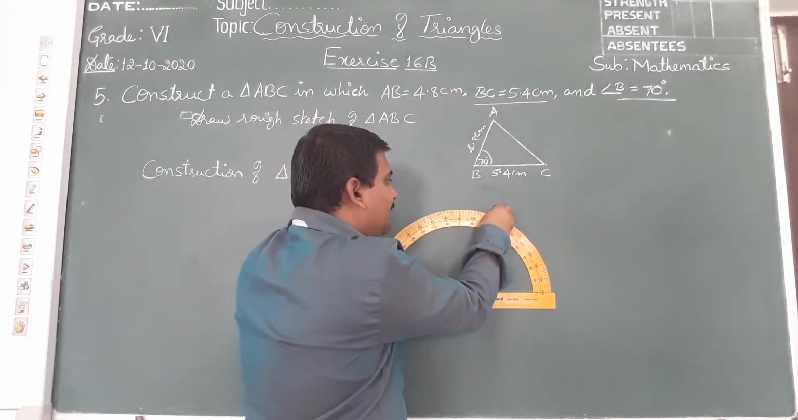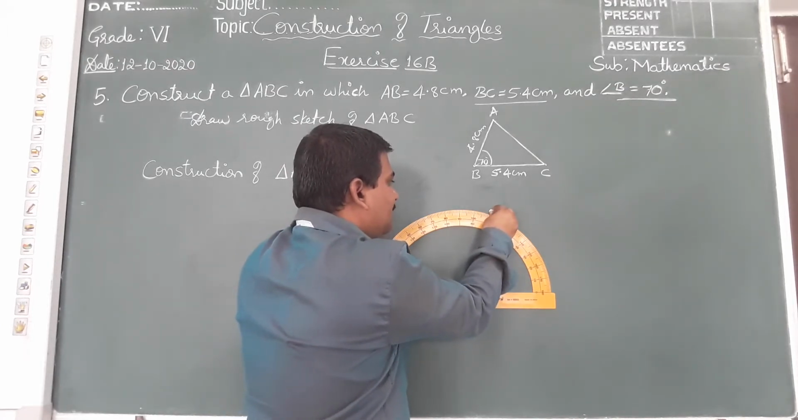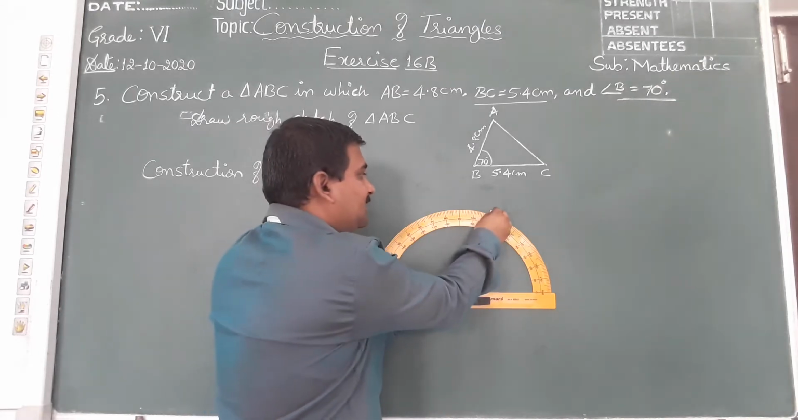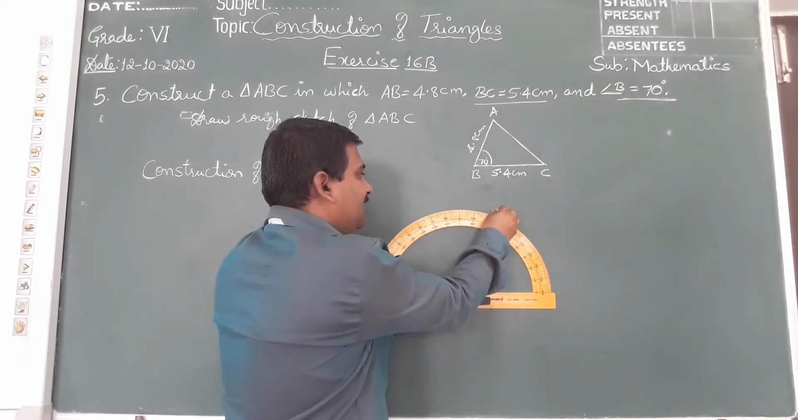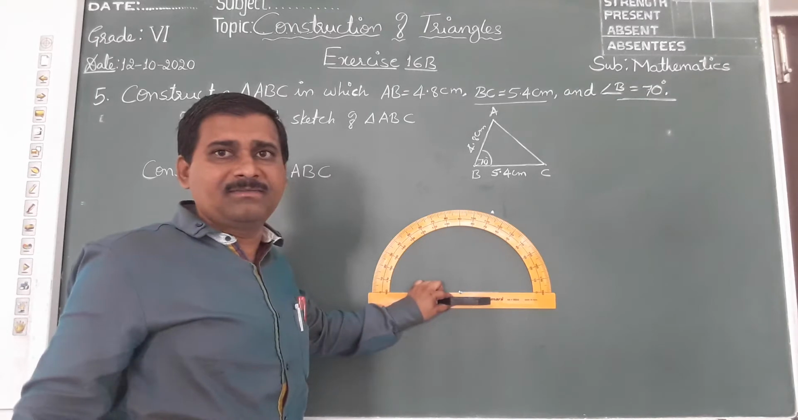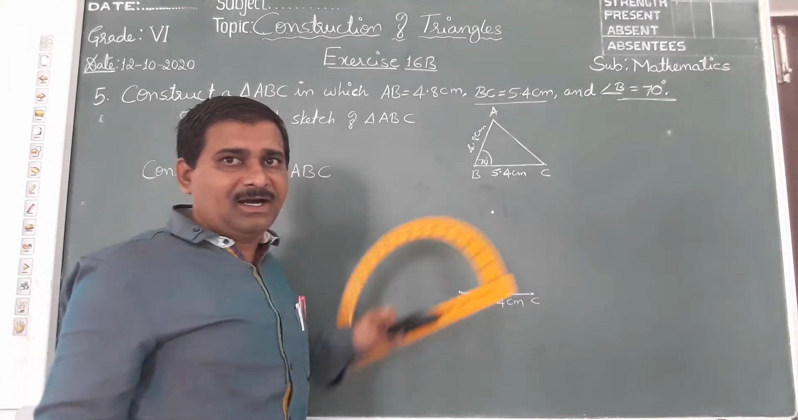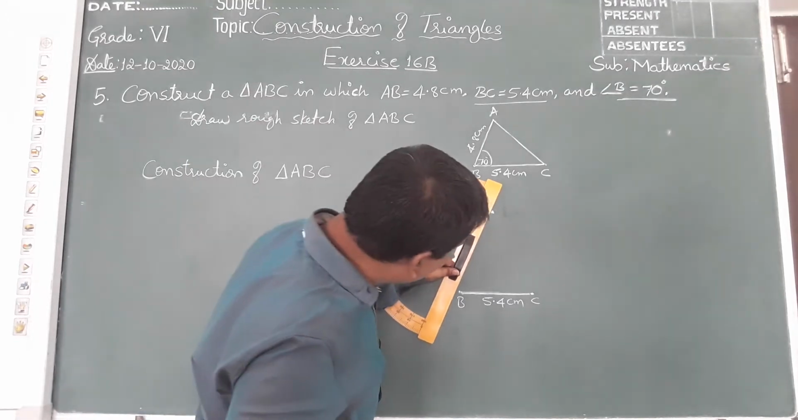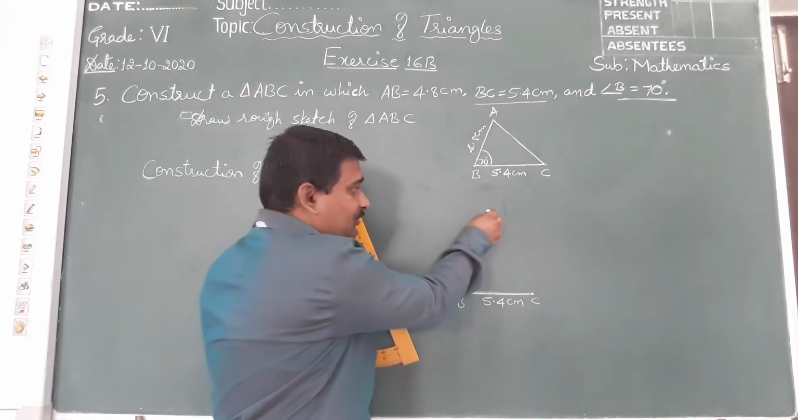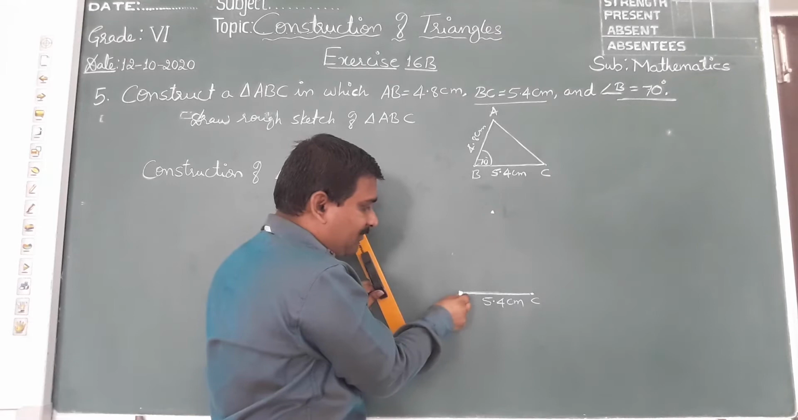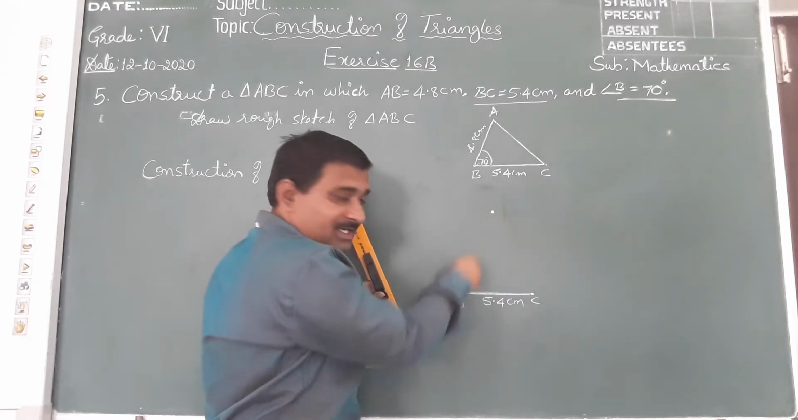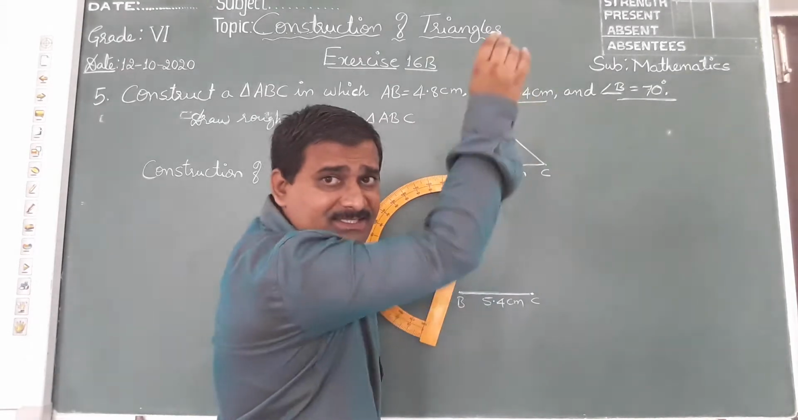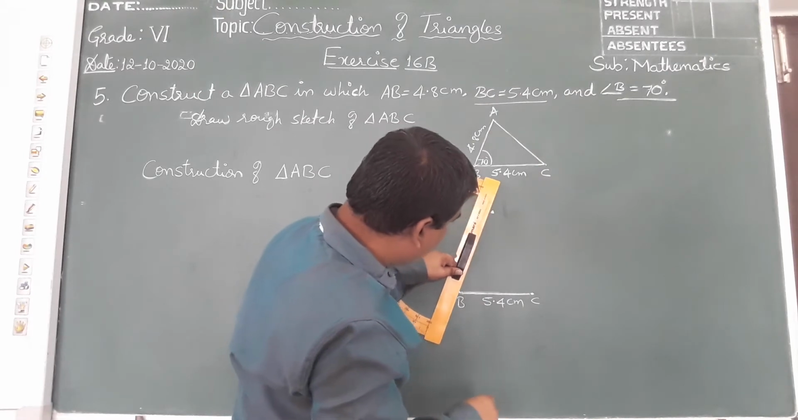So mark a point at 70 degree. Mark. Now without measuring, draw one big line by using this point and point B. Join these 2 points. You can extend the line also.